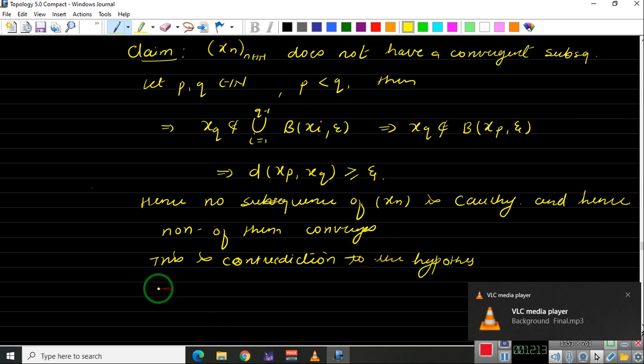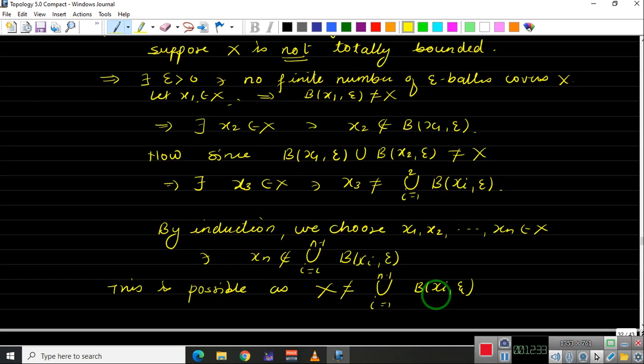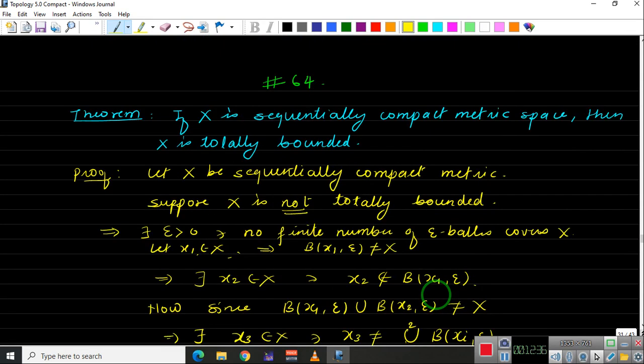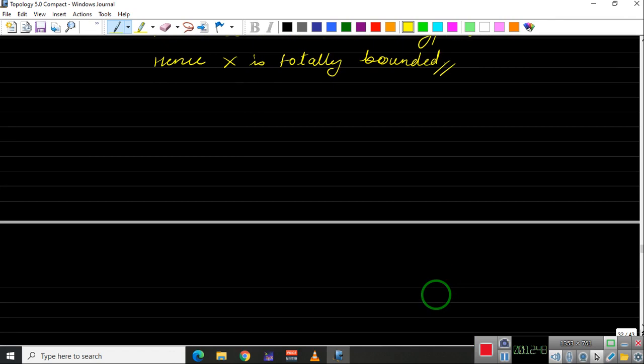And hence X is totally bounded, right? So we have proved that every sequentially compact metric space is totally bounded. Also we can show that if X is sequentially compact, then X is compact. Okay, let's do it in brief. It's very simple.